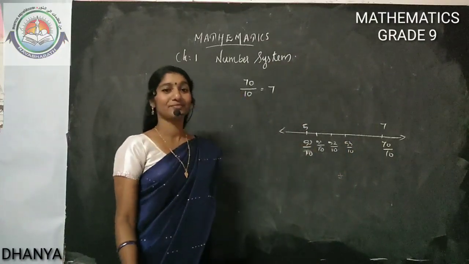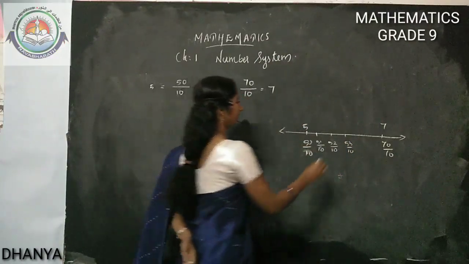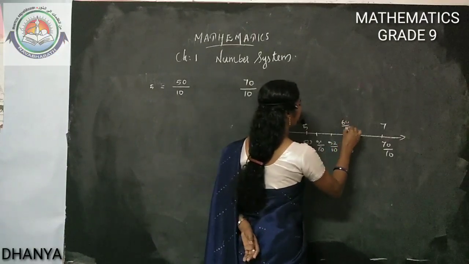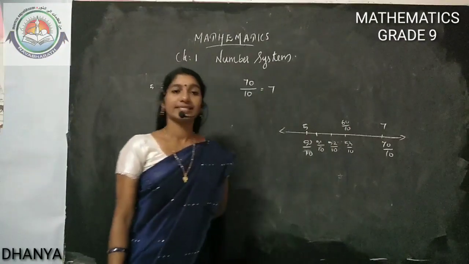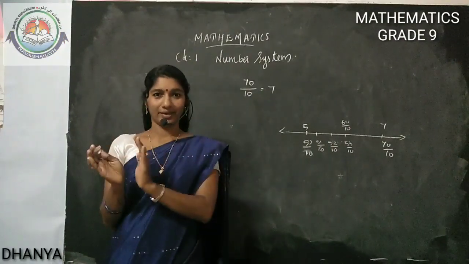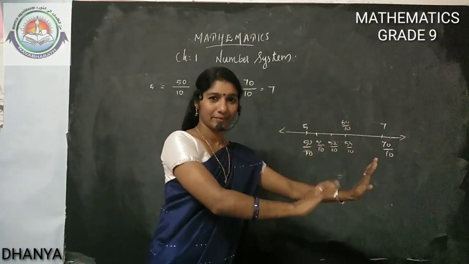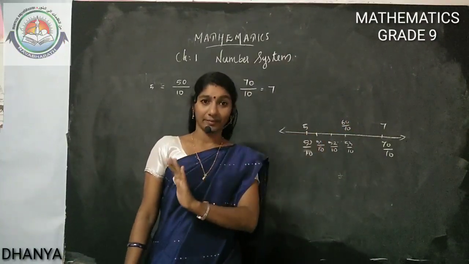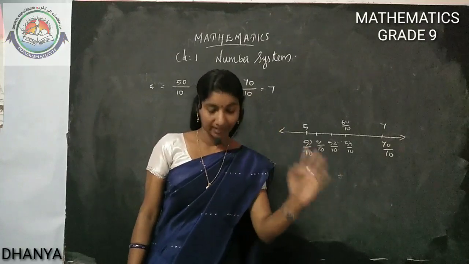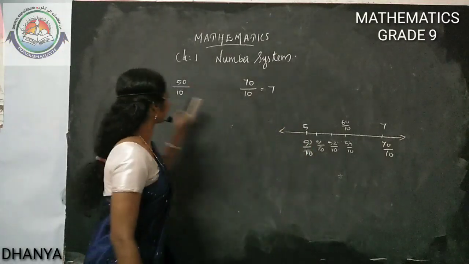Fourth number, 54 by 10. In the middle, the value will come 60 by 10. Like this it will extend, because 50 by 10, 60 by 10, 70 by 10, like this it is going. So in between 50 and 70, 51 by 10, 52 by 10, 53 by 10, like this it is going.